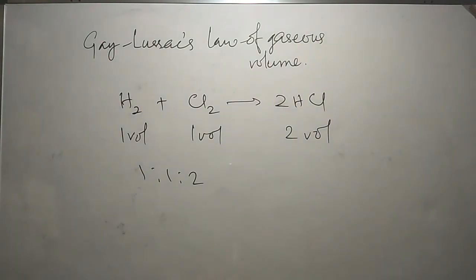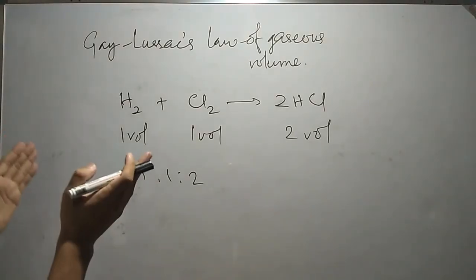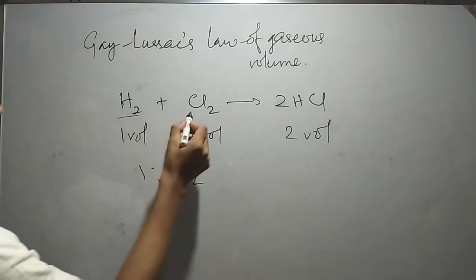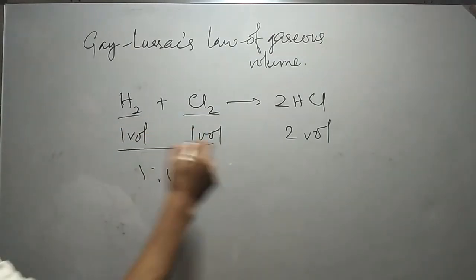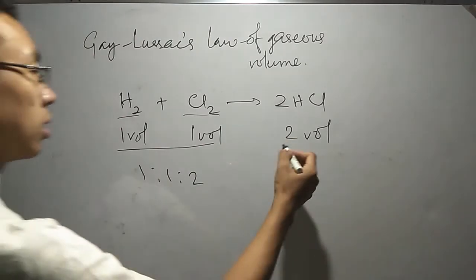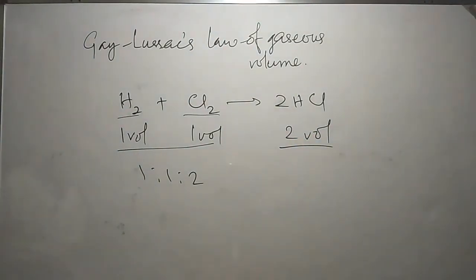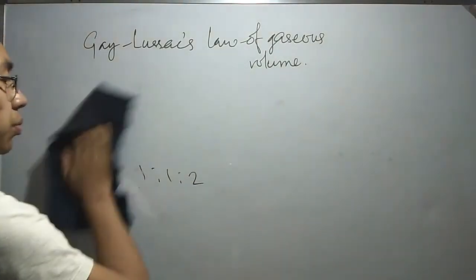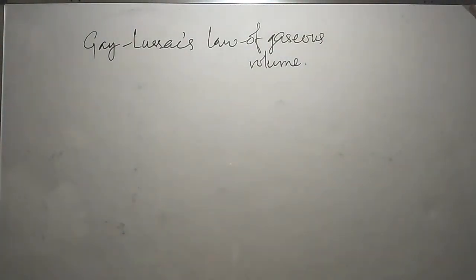Gay-Lussac's law of gaseous volume means that when kept under constant pressure and temperature, the gaseous volumes of the reactants will be in a simple ratio or simple multiple ratio, and also in simple ratio with the product. Now in all these three laws, one thing is very common: they show a simple ratio, in all the three laws that I've explained to you in this video.